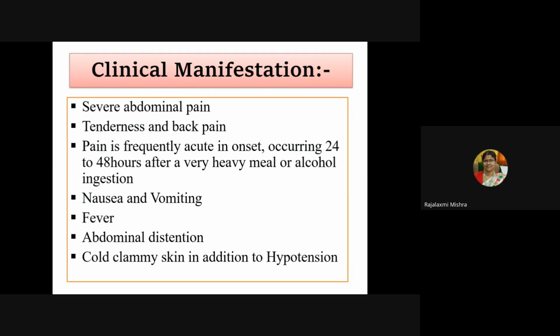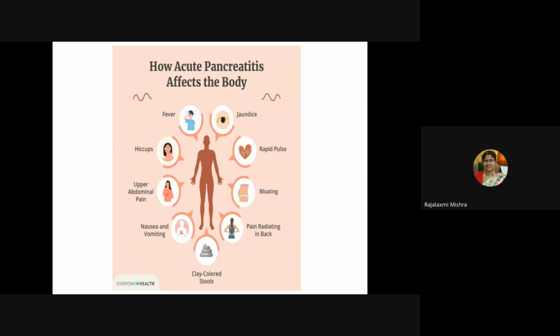There will be severe abdominal pain, tenderness, and back pain. Pain is frequently acute in onset, occurring 24 to 48 hours after a heavy meal or alcohol ingestion. After that, the patient will complain of heavy pain. Then nausea and vomiting will be there, fever, abdominal distension, cold, clammy skin, in addition to hypotension.